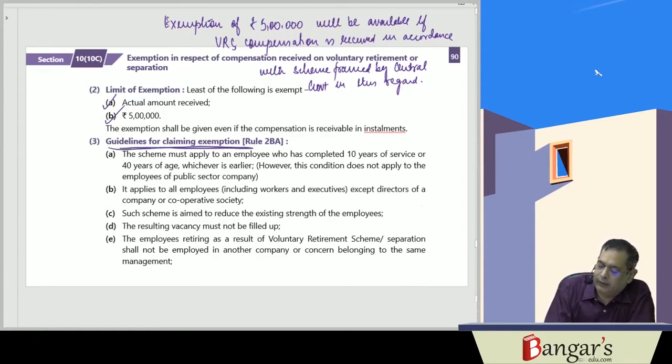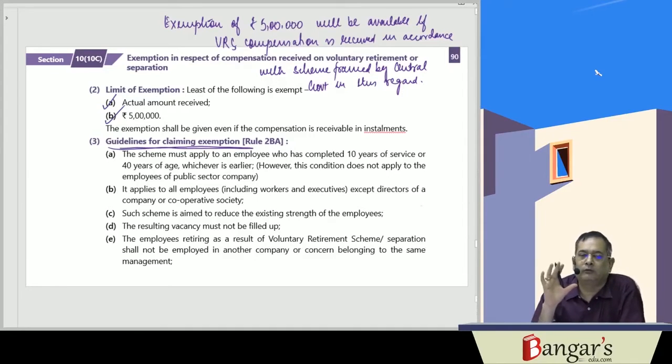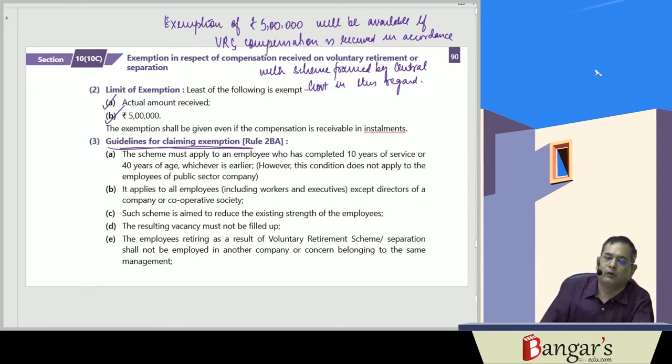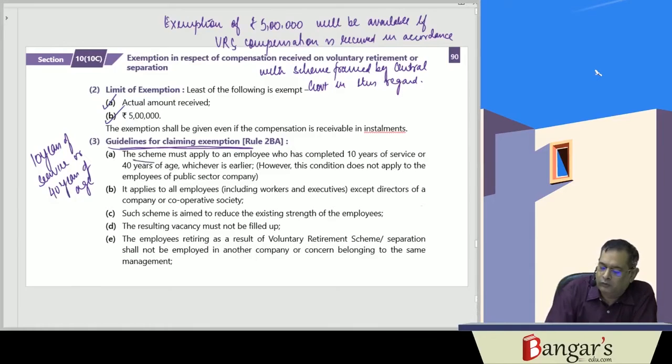Guidelines for claiming exemption. So here this VRS scheme applies to an employee who has completed 10 years of service or 40 years of age. So the scheme must apply to an employee who has completed 10 years of service or 40 years of age, as I said earlier.